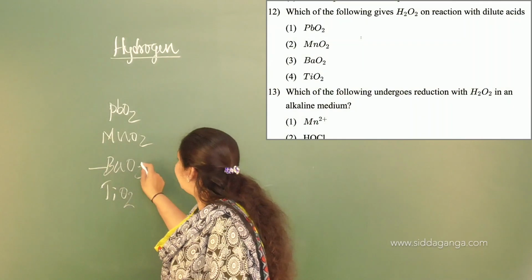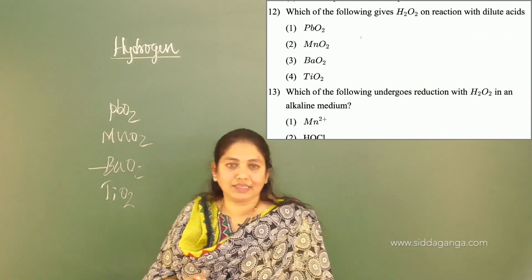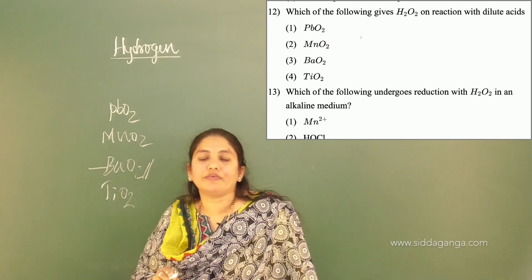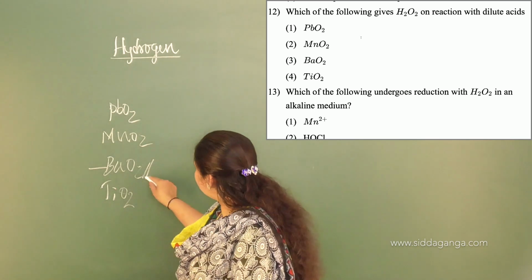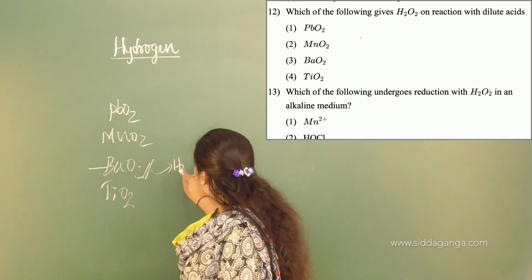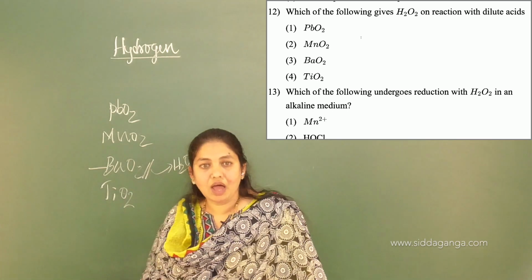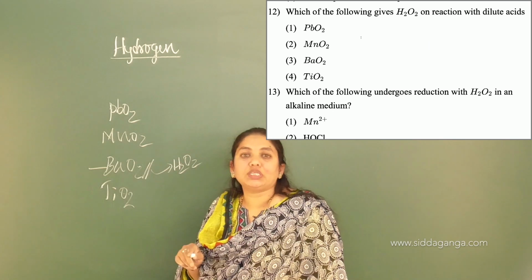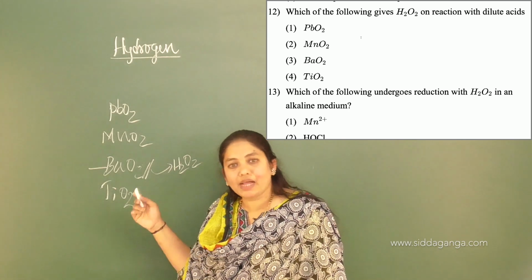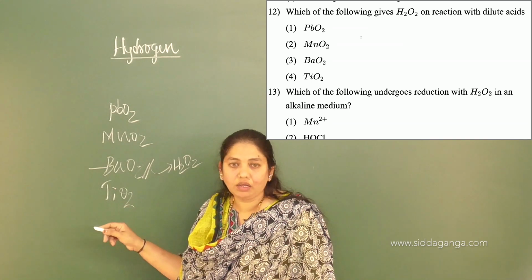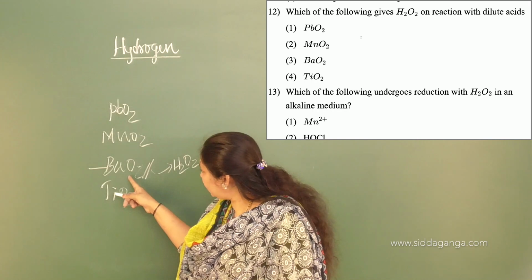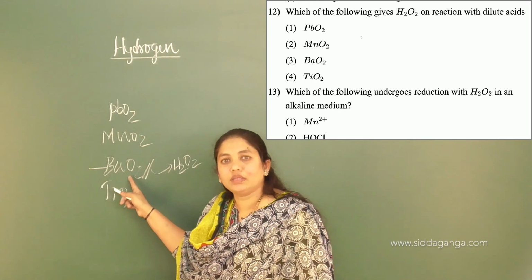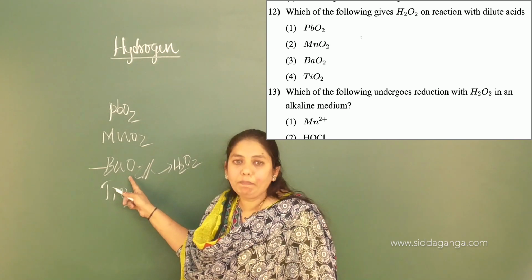The answer is barium peroxide, because we already discussed this, the action of dilute acids on peroxides produces our desired product, hydrogen peroxide. It is based on the preparation of hydrogen peroxide by the action of dilute acids on peroxides. Barium peroxide is the peroxide they have given, so that is the answer.